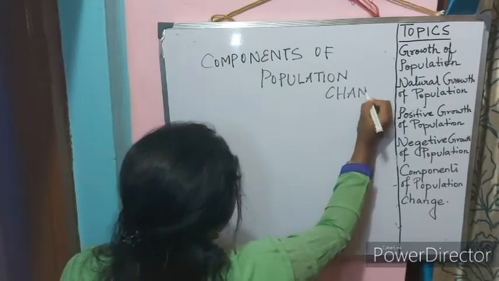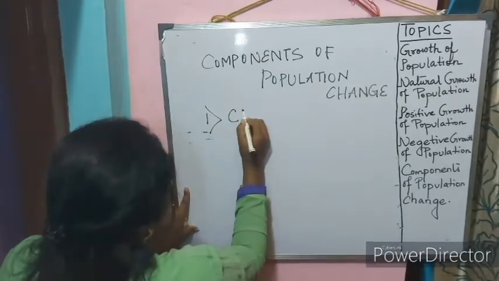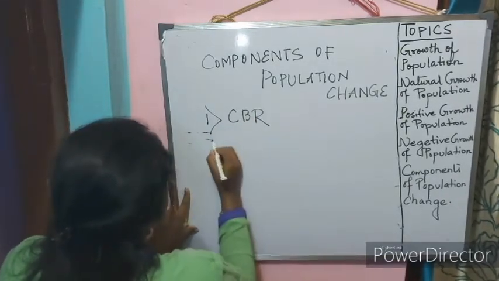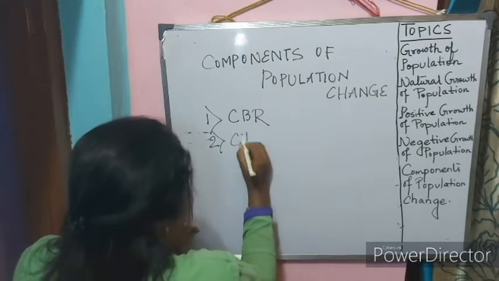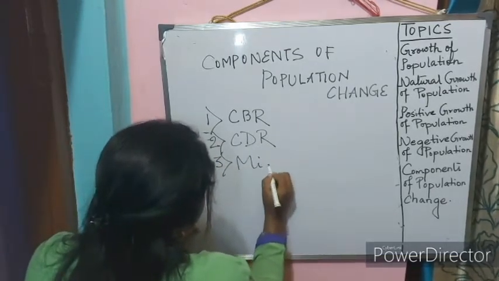There are three components of population change. Number 1, crude birth rate. Number 2, crude death rate. And number 3, migration.